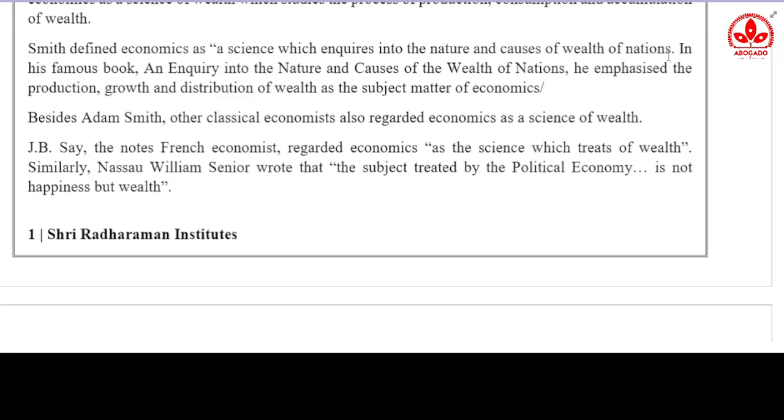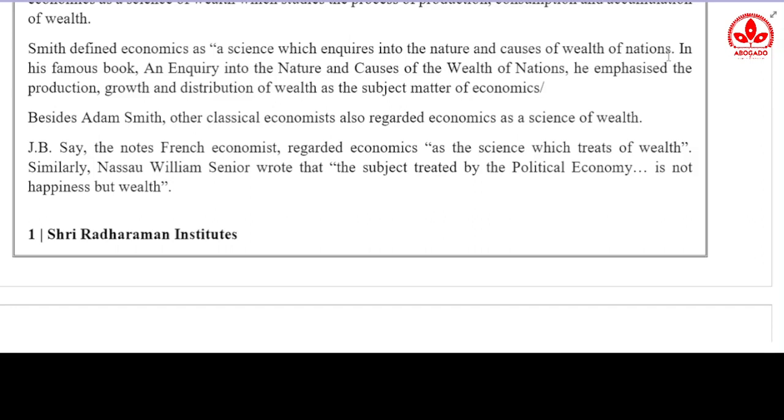So how is this wealth being produced? What is the cause of this wealth? A science which tells us about this, that is economics. He said that economics is a science which tells us how the wealth of nations, the wealth of a country like India or a country like America, is being produced. How was this wealth accumulated? How is this wealth being used? These questions are answered by a science, and that science is known as economics.